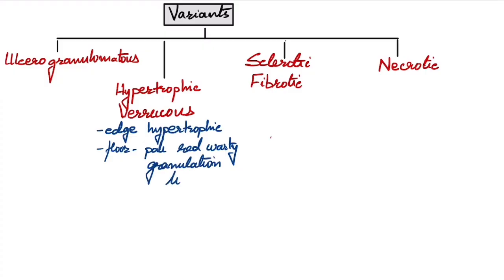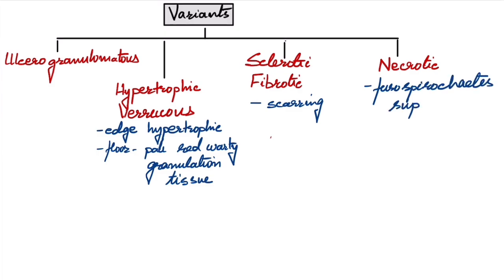In sclerotic or fibrotic type, there is a lot of fibrosis and sclerosis leading to scarring. The genitalia might get destructed. The last one, necrotic, is due to superinfection by fusospirochetes. These are mixed colonies of Fusobacterium and spirochetes. Necrotic type is destructive and it is painful, while Donovanosis as such is painless.